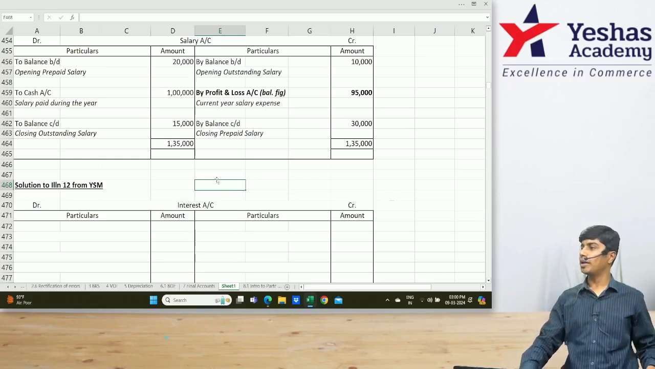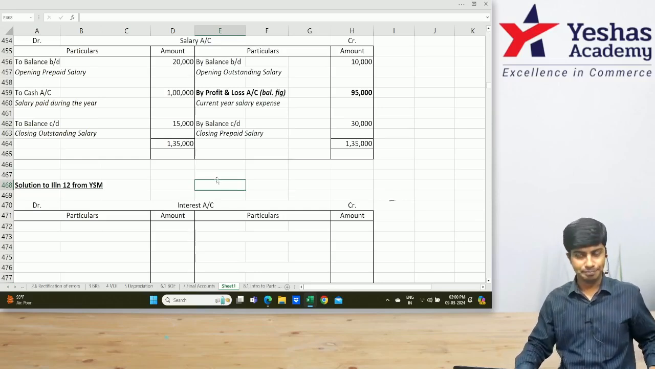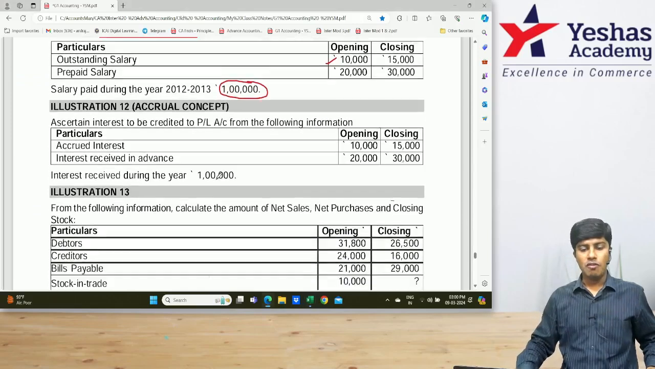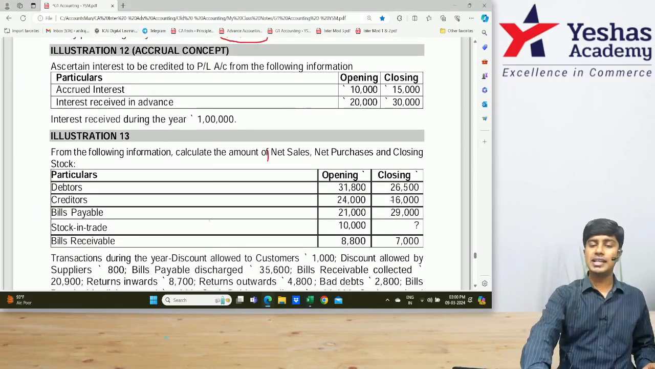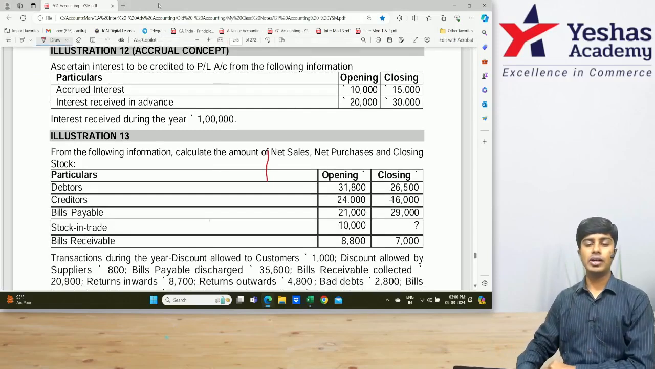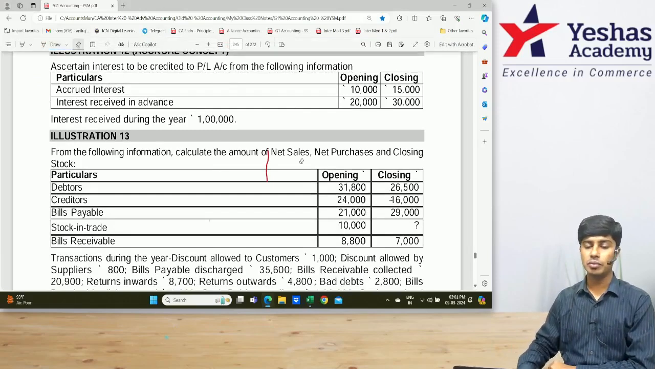Can I do the interest one? Ready? Come on now. Focus on the interest one. Ascertain the interest to be credited to P&L account. Underline that word, to be credited to P&L account.